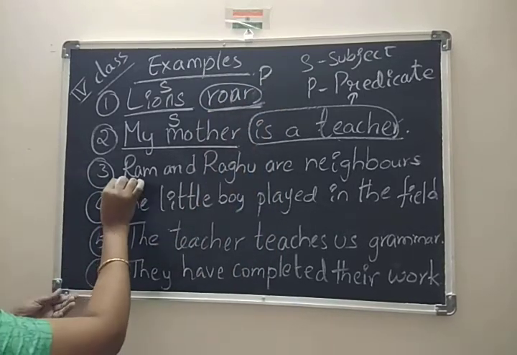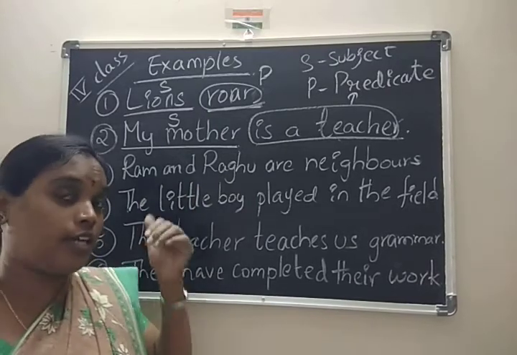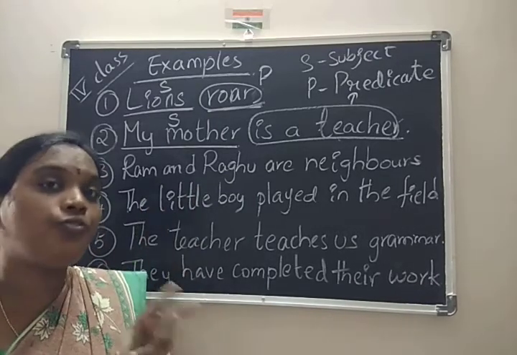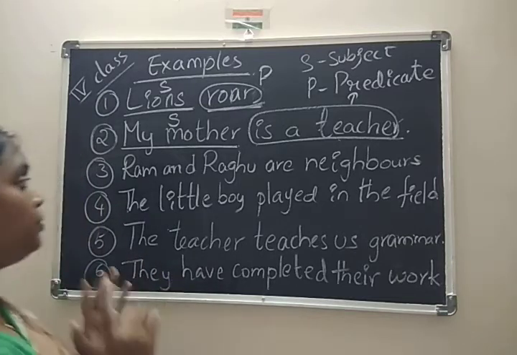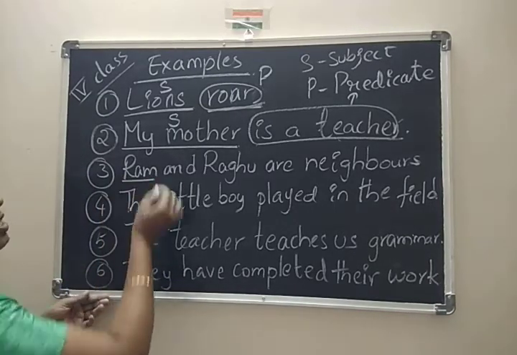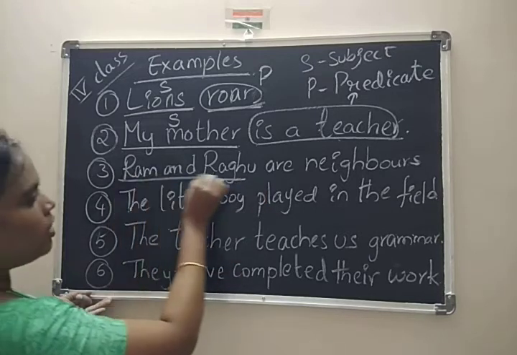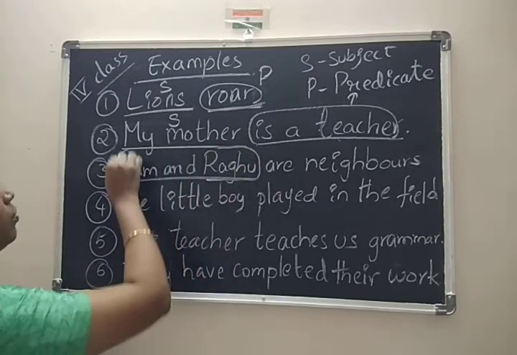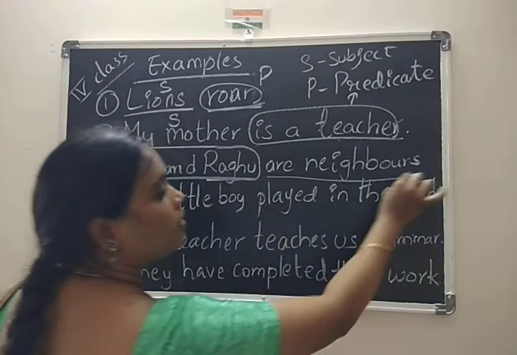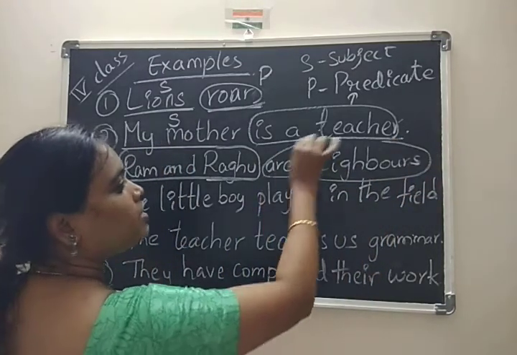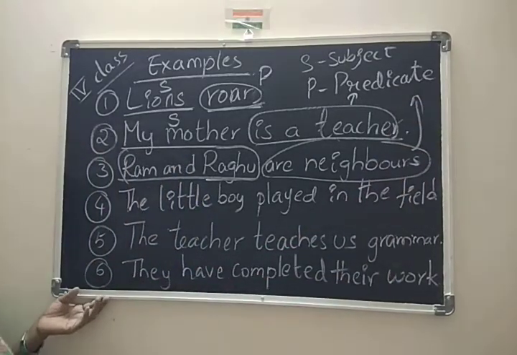And Ram and Raghu. Here I wrote two names, two friends. We are talking about two friends. So don't say Ram is one subject and Raghu is another subject. Total, Ram and Raghu, one subject only. Our neighbors is the predicate. I will explain that.